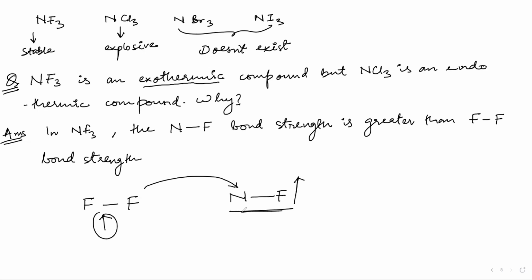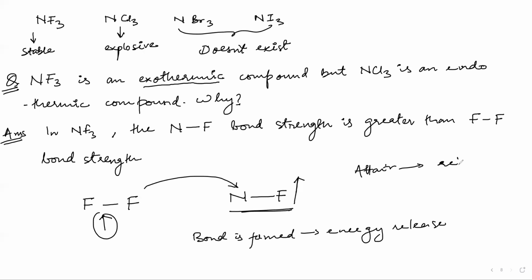Because this bond strength is higher. You understand now? Whenever a bond is formed, energy is released. First principles, class 11th. Attraction releases energy. Correct? A chemical bond is attraction between two elements. Right, Ahmed?